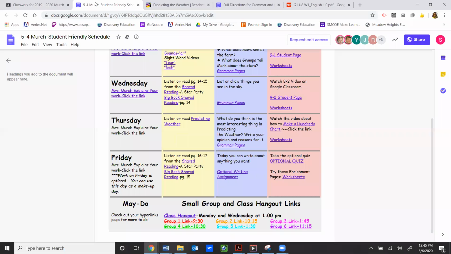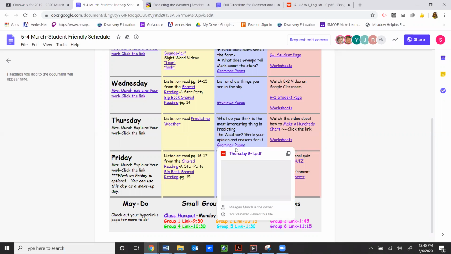Let's go back to the student-friendly schedule. Let's look at writing. So you are going to be answering this prompt. What do you think is the most interesting thing in predicting the weather, the book that you just looked at? And you're going to write your opinion and reasons for it.